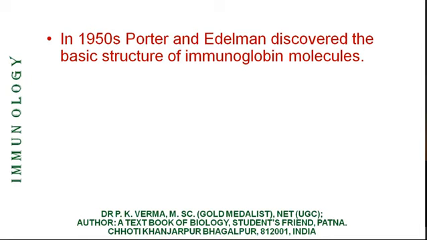Rather, one enzyme, one is the papain, very powerful proteolytic enzyme that breaks specific points in the protein, and another was a powerful reducing agent, that is beta mercaptoethanol.